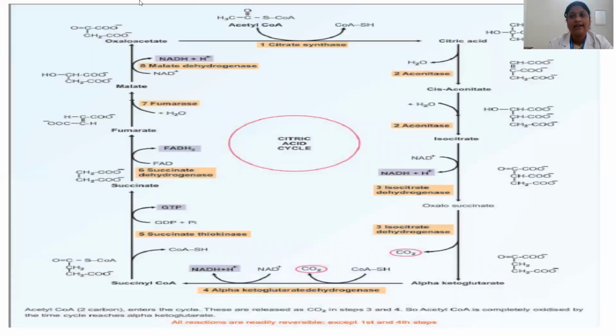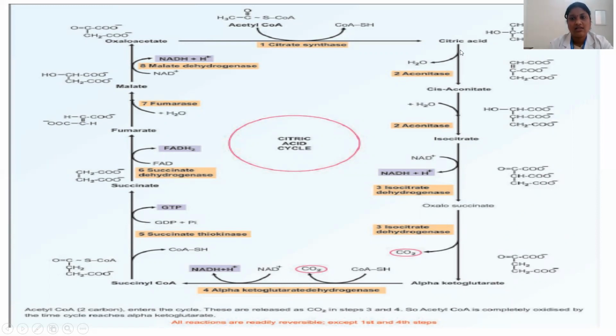So this is the entire TCA cycle you can see here. You can see the starting product, acetyl coenzyme A, which is a 2-carbon compound. This 2-carbon compound will combine with the 4-carbon compound, which is nothing but oxaloacetate, with the help of an enzyme, citrate synthase, which is the first enzyme of the TCA cycle, to form citric acid or citrate.